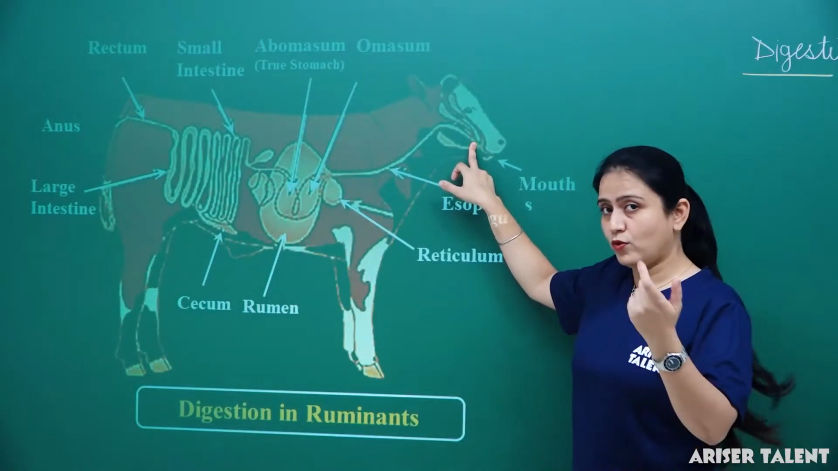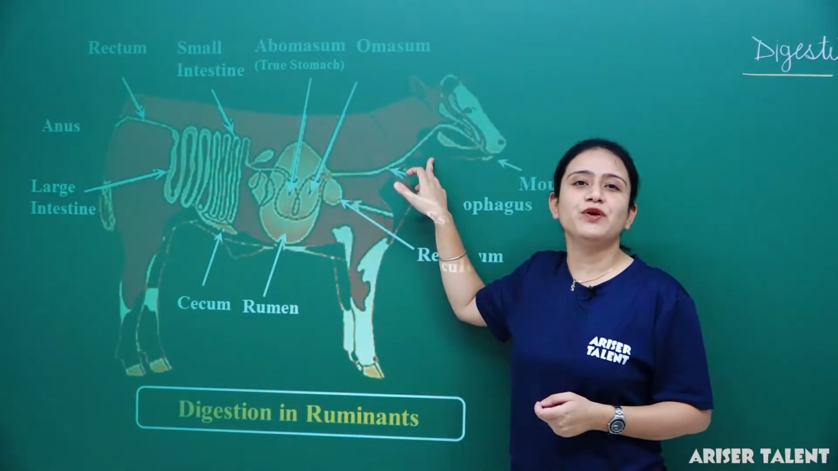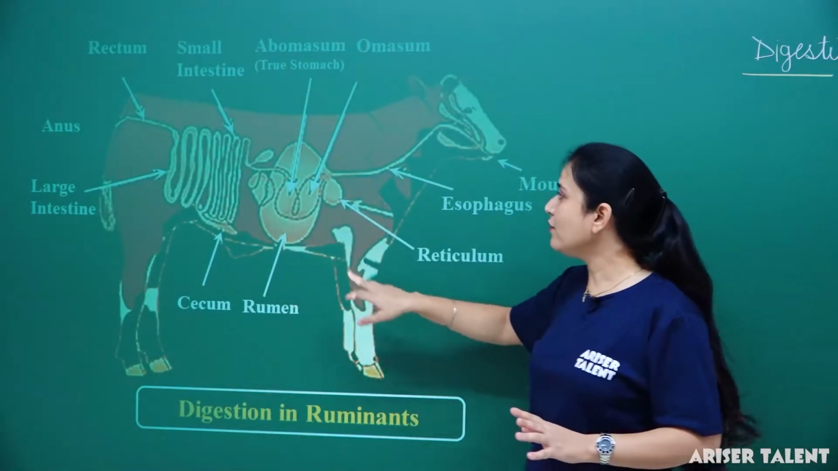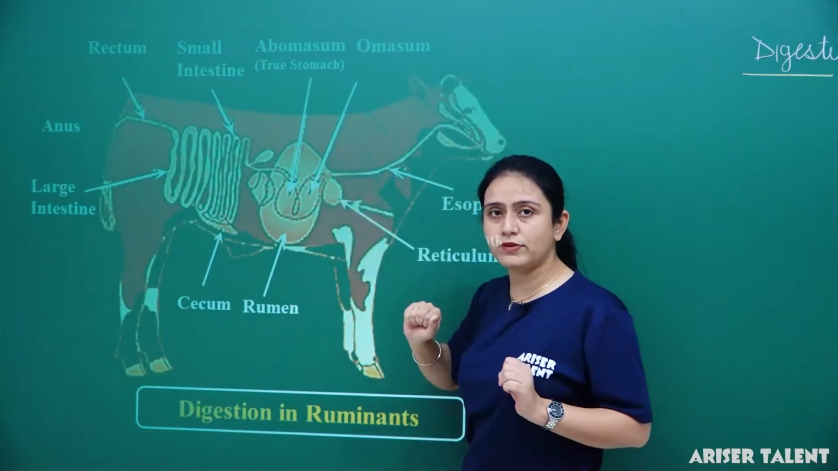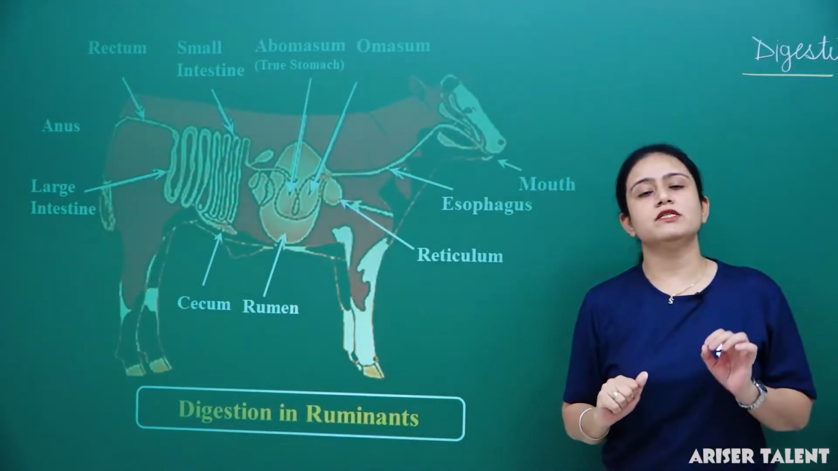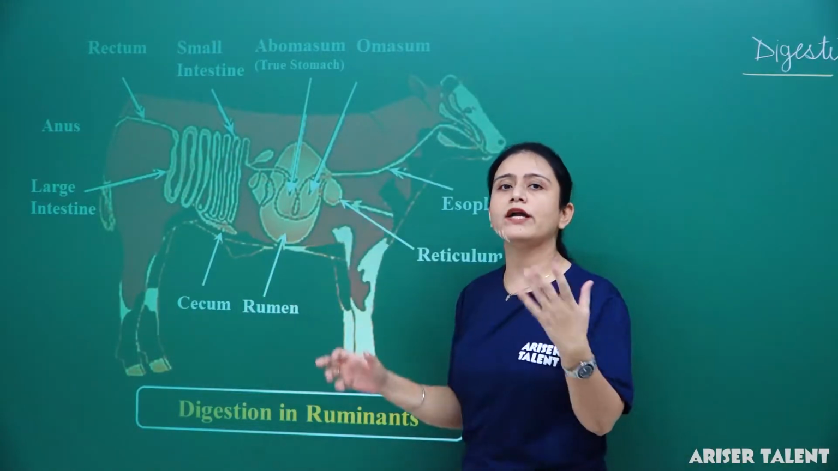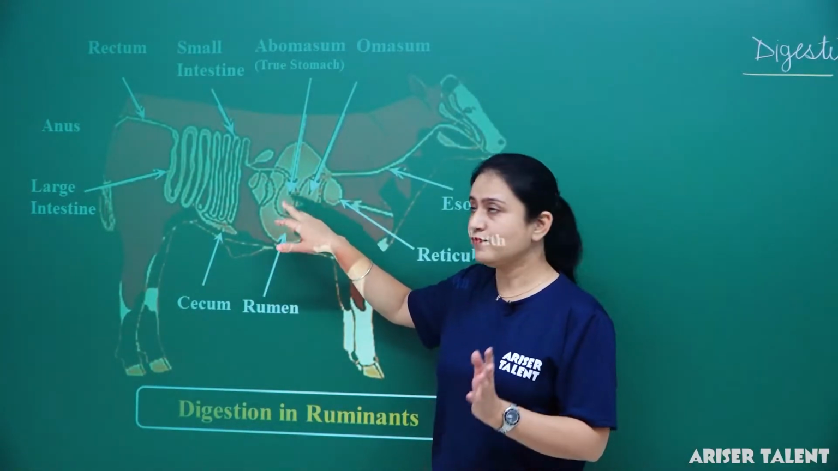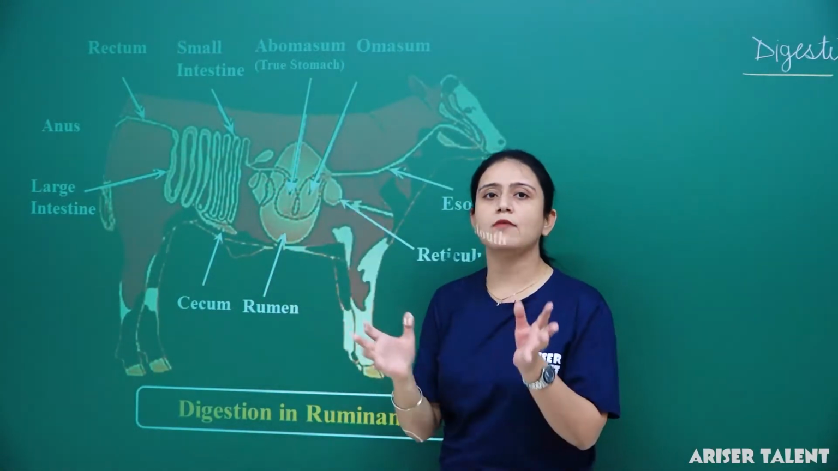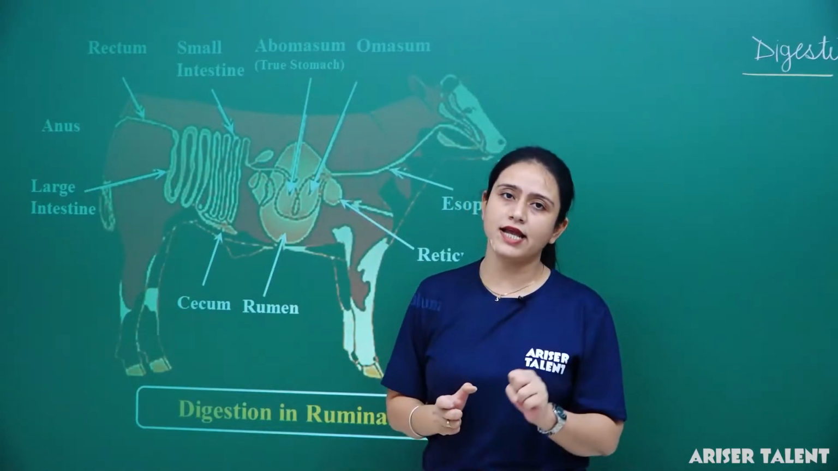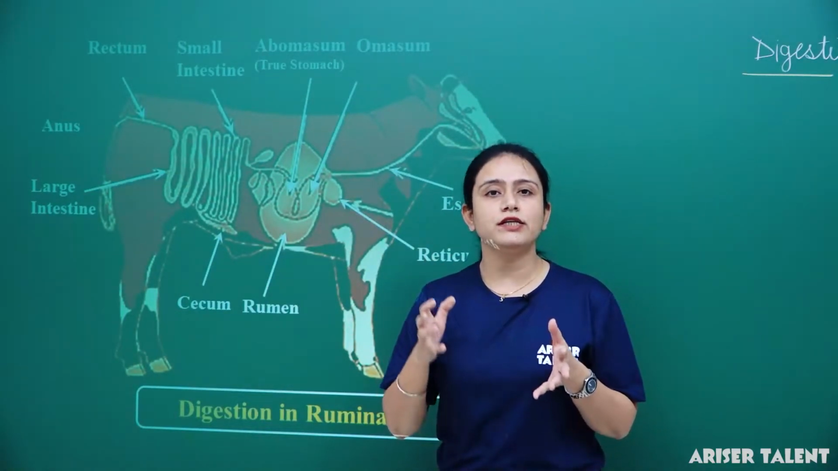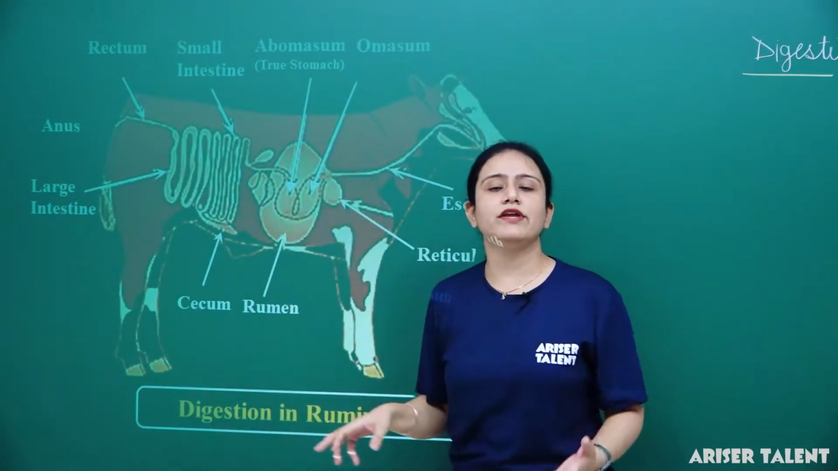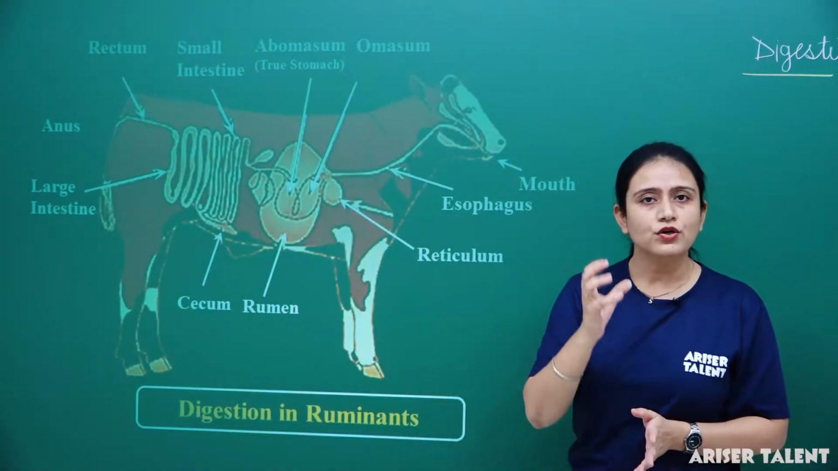Clear? Then what is the interesting thing? After chewing, it again comes back to the rumen. Then from the rumen, it goes to the abomasum. Abomasum is known as the true stomach. Why is it known as the true stomach? Because after digestion in the rumen, when food goes into the abomasum, it releases some acids and enzymes. Digestion completes here in the abomasum only. This is the reason abomasum is known as the true stomach.